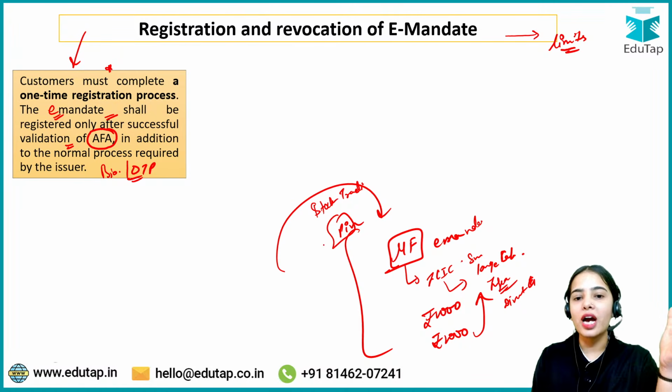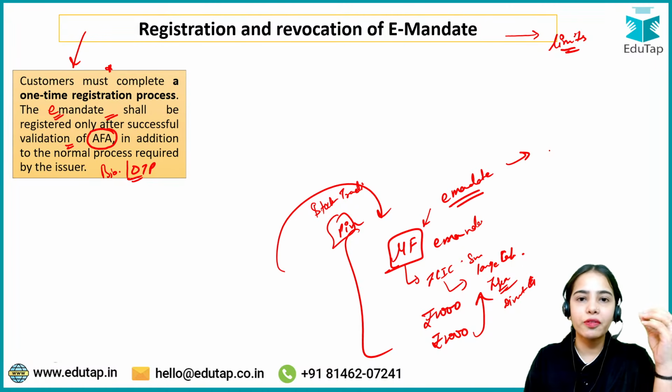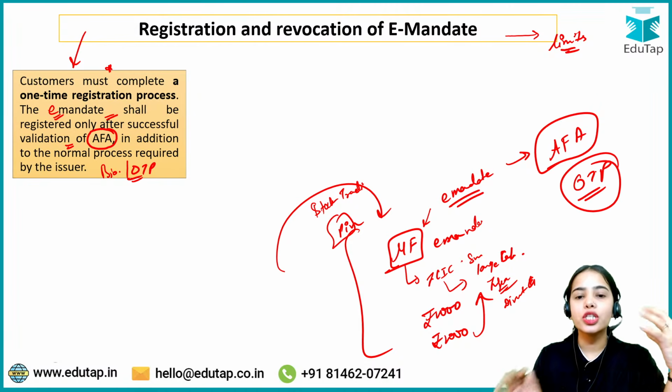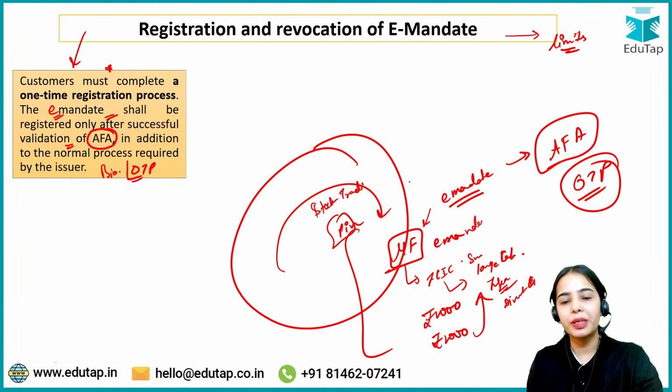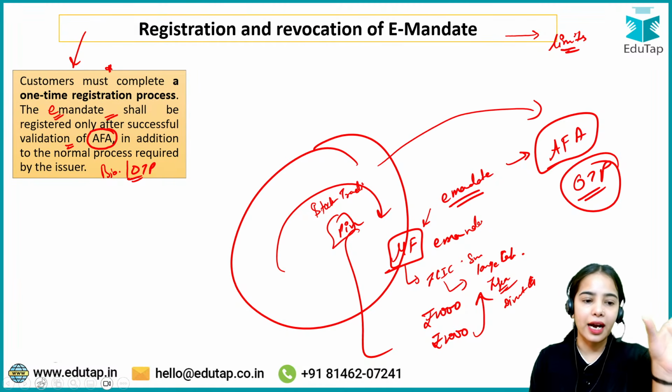Okay, once you have entered the app, then for the mutual fund, you are initiating the e-mandate. For the e-mandate, you are doing the one-time registration process, for which you have to give the additional factor authentication, that can be the OTP. So this is the idea: you are entering the application with the normal process, and after you have entered the application, once you are starting the registration process, the additional factor authentication has to be validated, it is mandated.